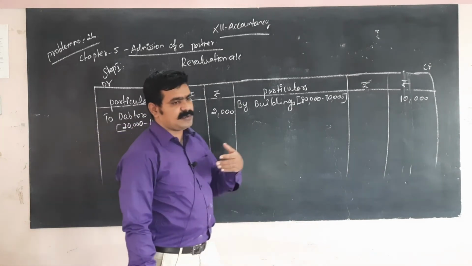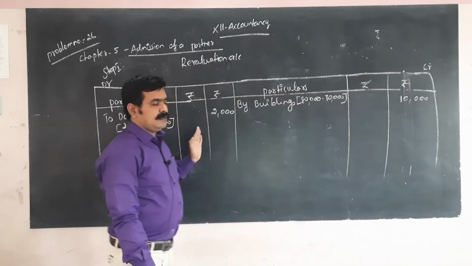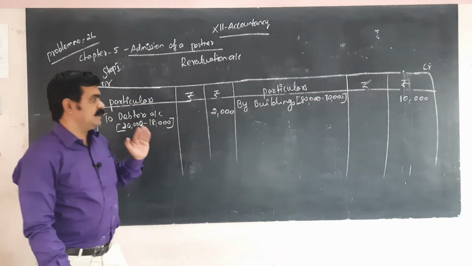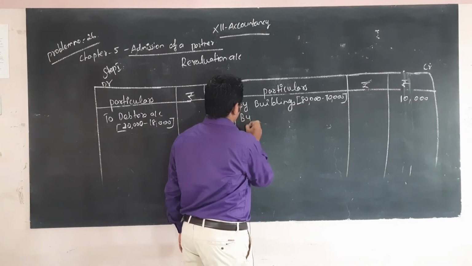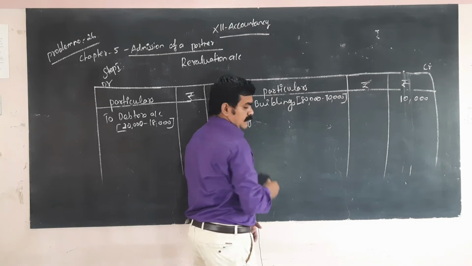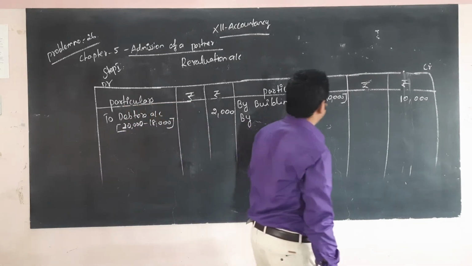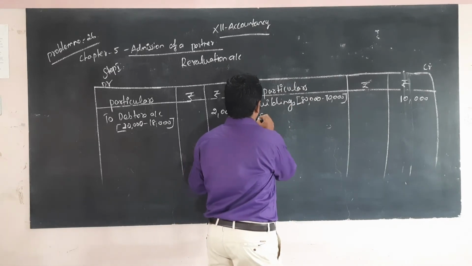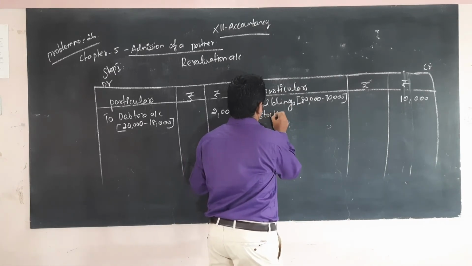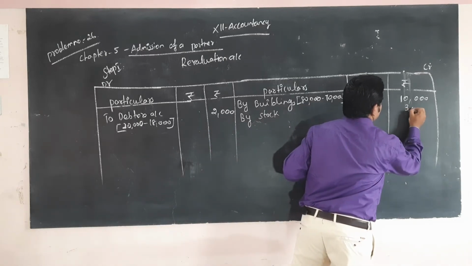So the adjustment amount is higher than the balance sheet. Okay, so by stock, the amount is 3,000.